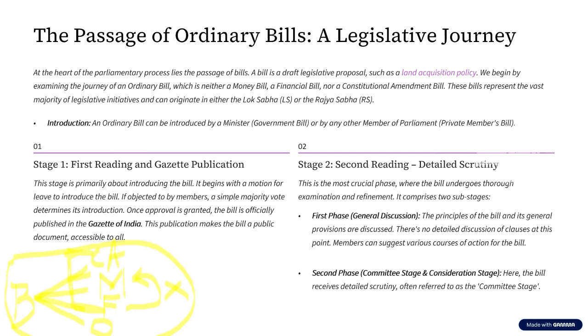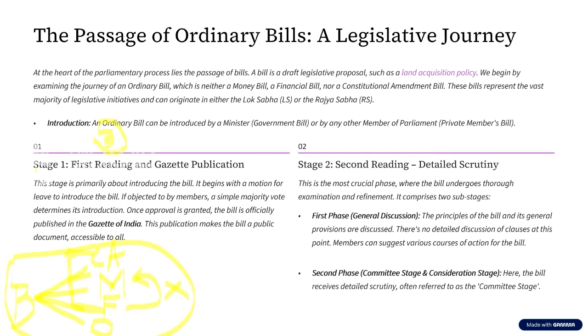So these are the four different types of bills that are present in our parliamentary proceedings. Now, we shall start our discussion about bills with respect to the different stages of the bill. What is going to happen, or how is a bill going to get introduced in the House? This bill has to pass through three different stages.